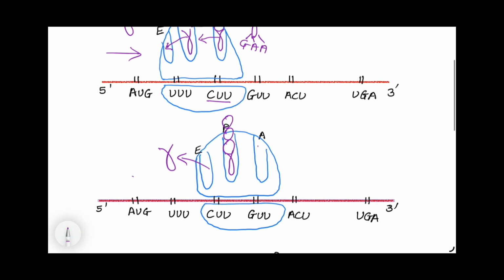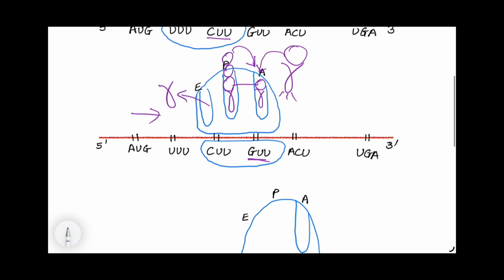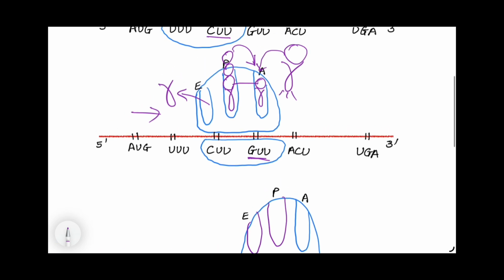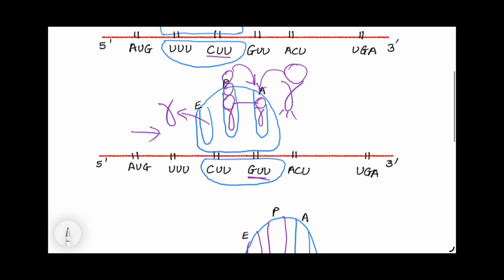So now ribosome has moved even further. Now it has gone to the next codon GUU. So the tRNA which is complementary to the next one will enter the A site. Here is the tRNA with this peptide bond formation. All these amino acids will go from P site to A site. And so here is the P site and A site. And so the last one tRNA, again this will be empty. All these 3 are going away.